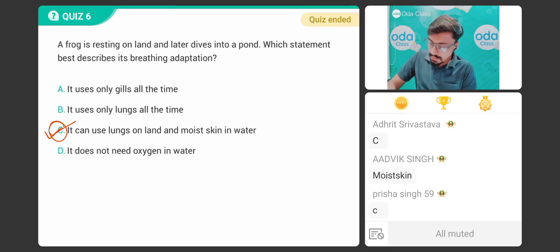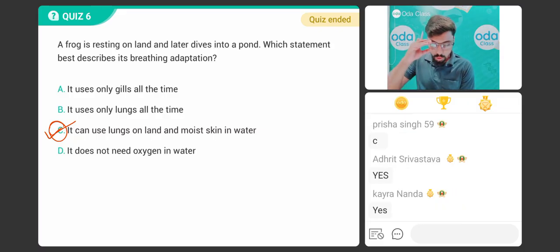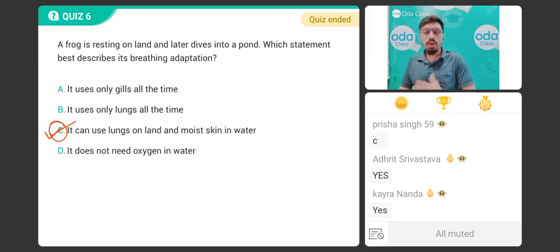Is it clear to all of you? Everyone quickly tell me. Yes. Is this clear to everyone? Yes, yes, yes, yes. Okay. Let us solve one more mystery of the amphibians.